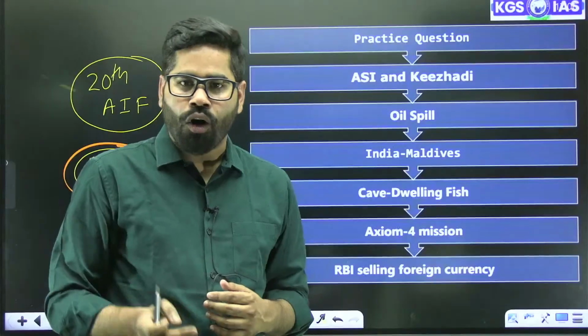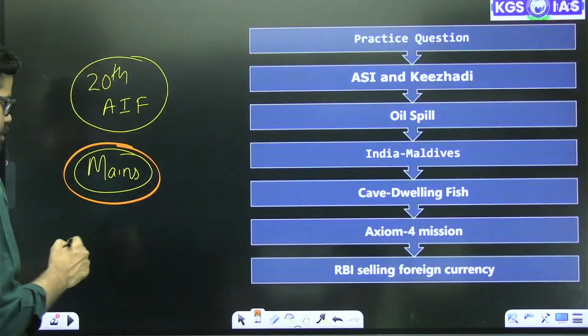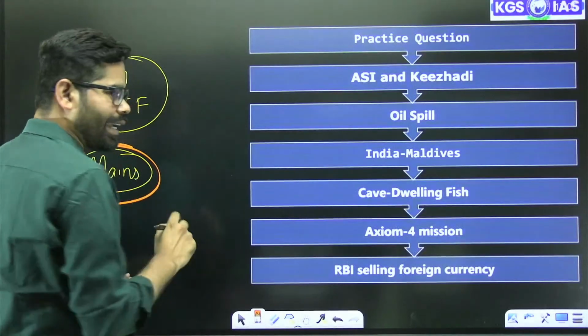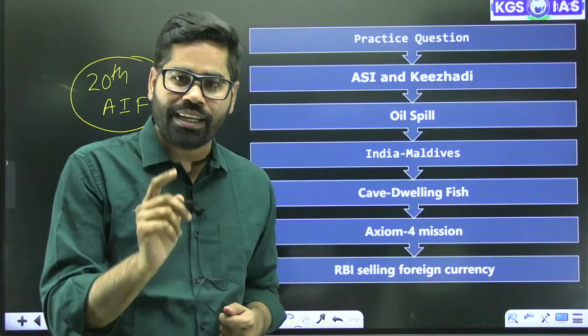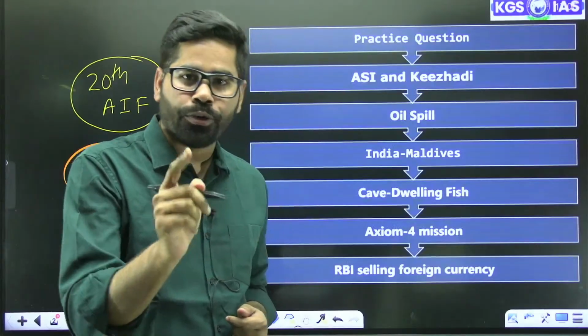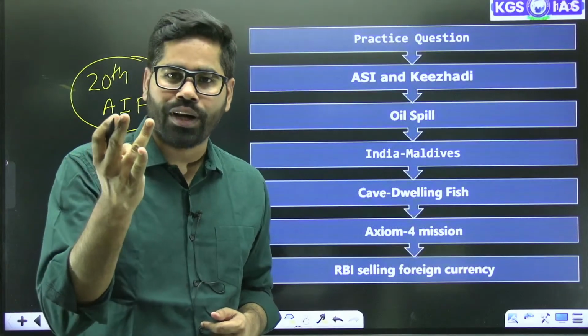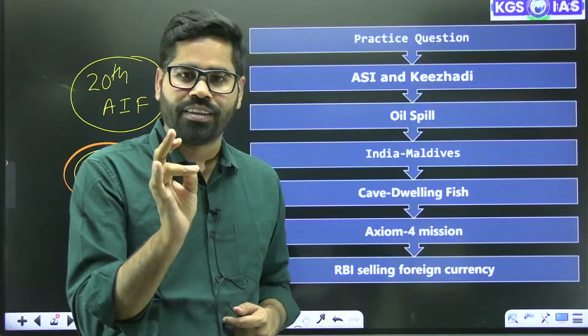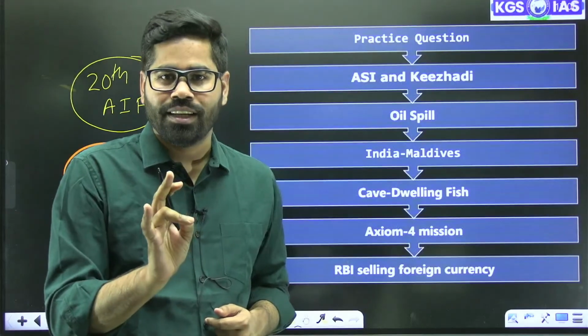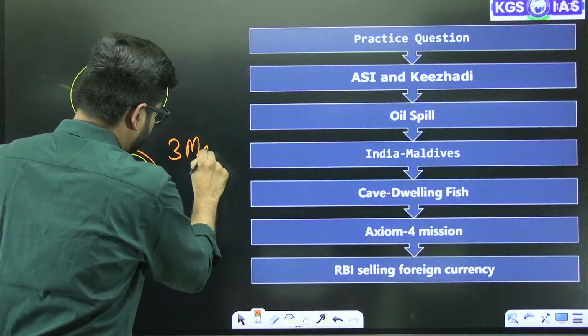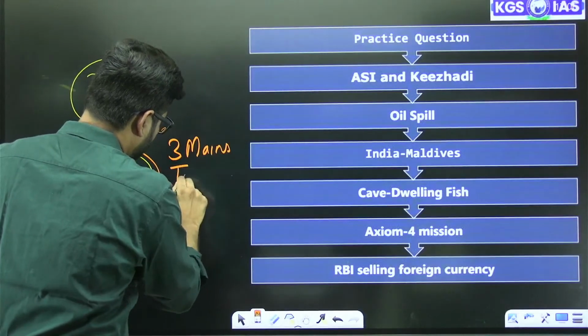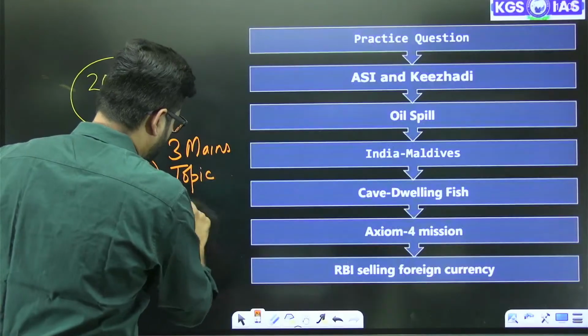Okay. And in the same case, make a target. Those who are even going for next year mains, make a target that in the next 3 months, that is June, July and August, you have to prepare 3 mains topics per day.